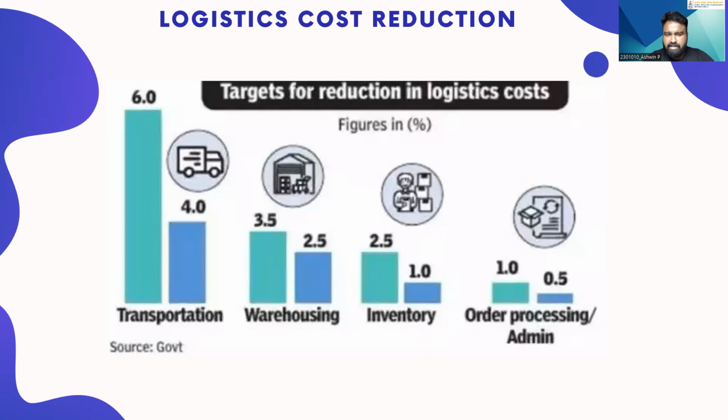In this, you can see transportation and inventory are the key main pillars here. And among that, inventory should reduce more than 50%, from 2.5% to 1%. Thus, if we involve all the other aspects in tandem, it will improve the logistics and finally the Indian economy as a whole.